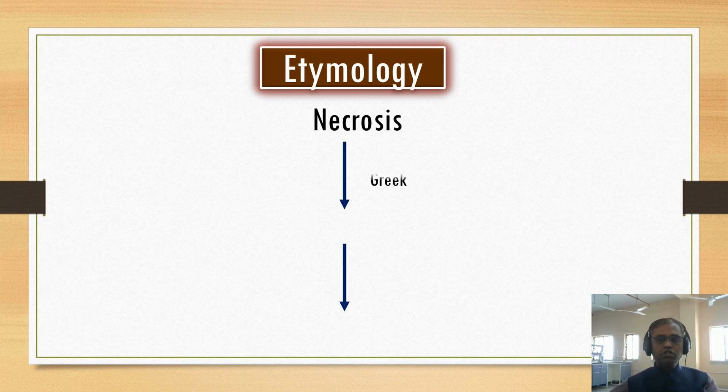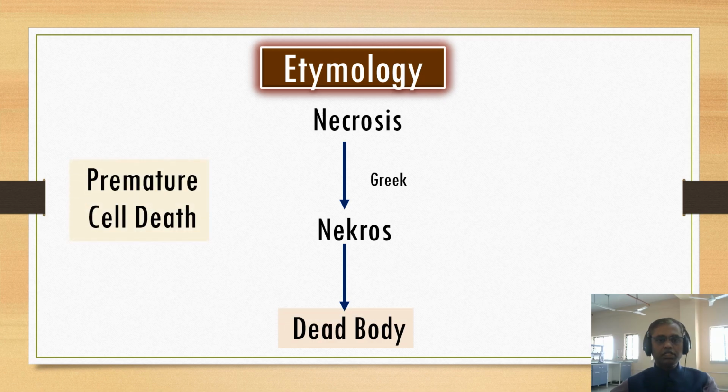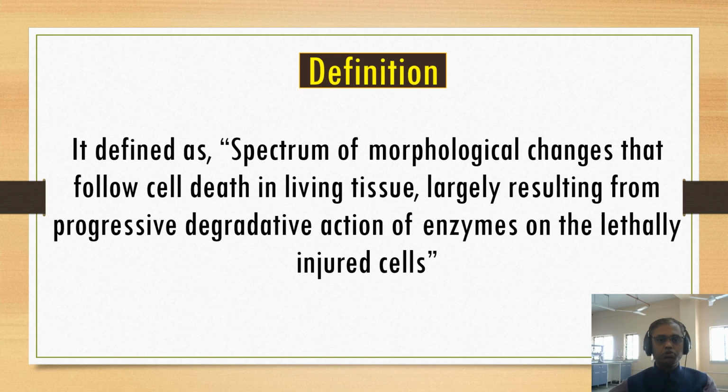So let us study about the etymology, the word meaning of necrosis. The word is taken from the Greek "necros", that means the word meaning is a dead body. So for our understanding, necrosis is nothing but premature cell death, or we can call it cell murder. So let us see the definition from the source book. It is defined as a spectrum of morphological changes that follow cell death in living tissue, largely resulting from progressive degradative action of enzymes on lethally injured cells.